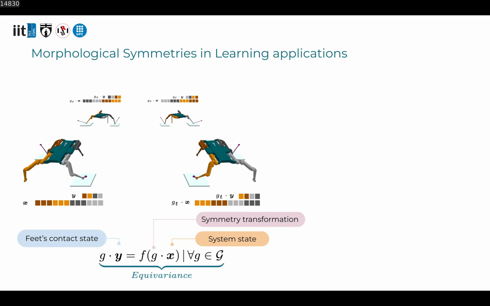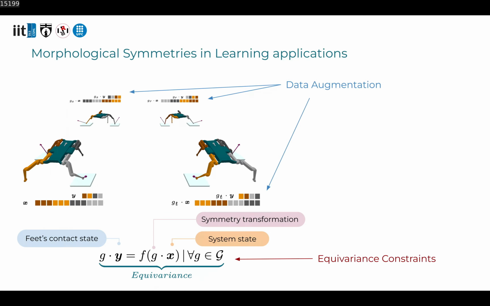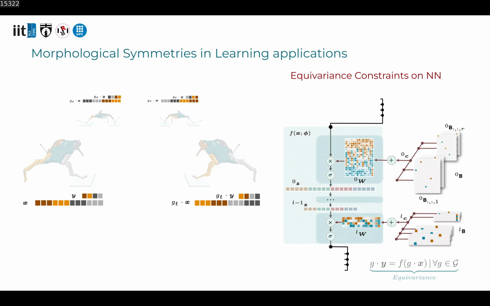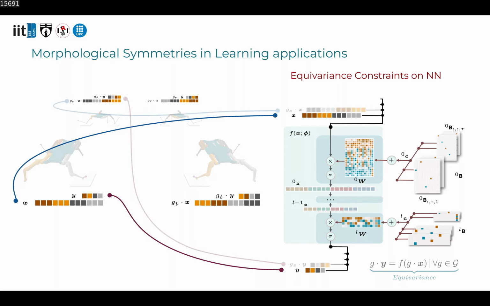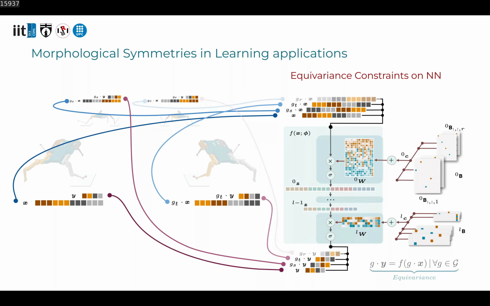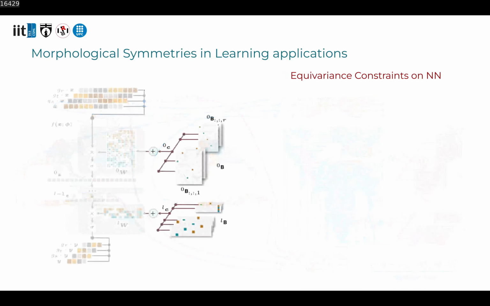In these cases, we can exploit symmetries either with data augmentation or through the use of equivariance constraints. Imposing equivariance constraints in machine learning models, such as neural network architectures, ensures that during all stages of learning, the model will respect the input and output symmetries. For our example, this means that when we feed the model with a set of symmetric states, the model output predictions will be related by a known symmetry transformation.